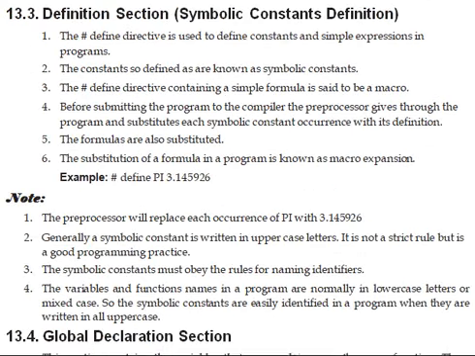The next one is the definition section. The hash define directive is used to define constants and simple expressions in a program. The constants are like pi: hash define pi 3.14, like that. If you are going to use a constant in your program, use hash define, the constant name and its value.